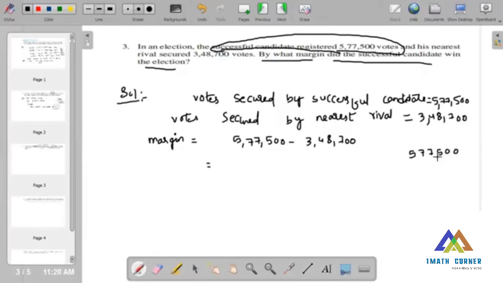Subtract: 0, 0. So 15 minus 7, carry forward, 15 minus 7 is nothing but 8. Now 6 cannot go 8, carry forward 16. 16 minus 8 is 8? 7 minus 4... 6 minus 4 is 2. And 5 minus 3 is 2. Now, what margin are we getting here?